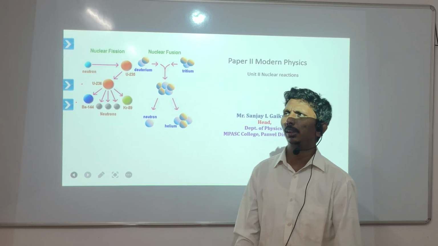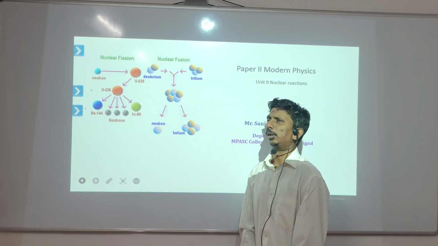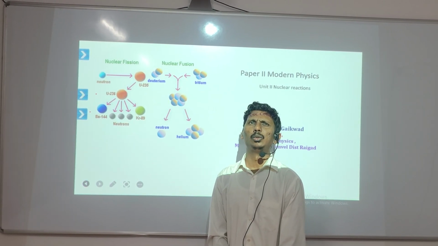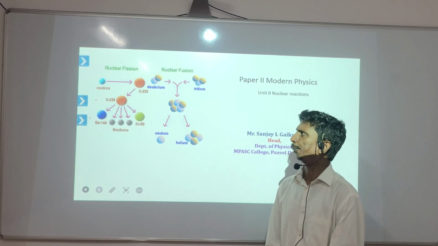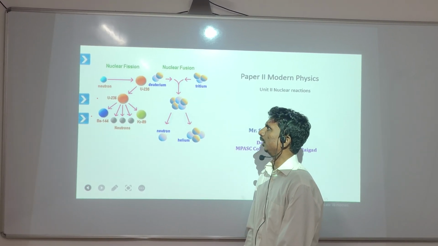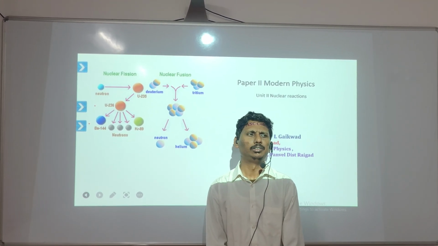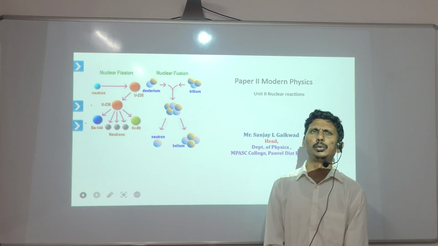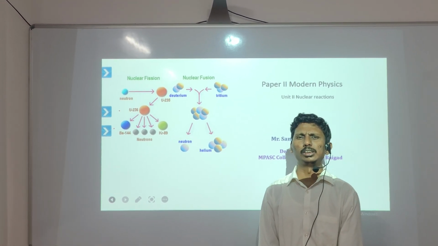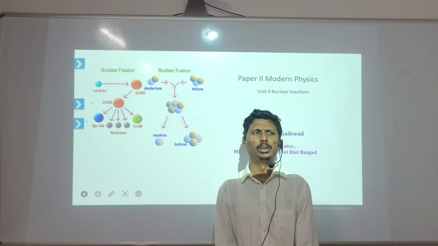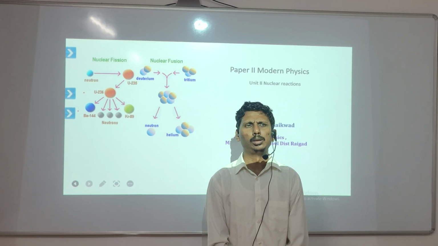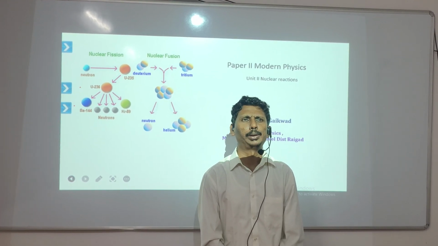So in the picture you can see that there are two types of nuclear reactions. One is nuclear fission and another is the nuclear fusion reaction. The name itself reflects what fission is. In a fission reaction there is a breaking of a heavy nucleus into two equal or nearly equal parent nuclei.